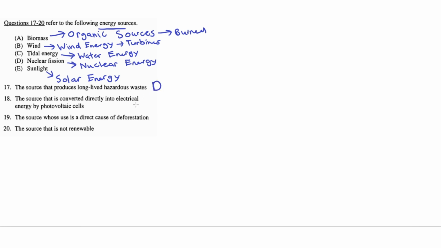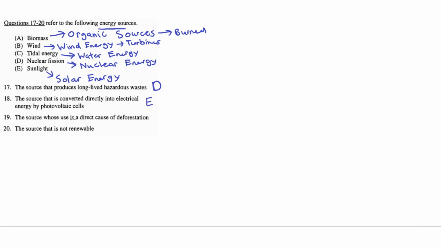18. The source that is converted directly into electrical energy by photovoltaic cells. Photovoltaic cells are special cells inside solar panels that convert the light energy that is received into electrical energy. So the source that uses these cells is solar energy, and solar energy corresponds to sunlight. Therefore, 18 corresponds to E.